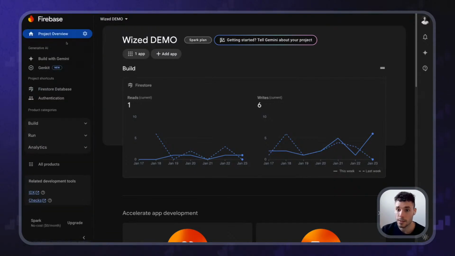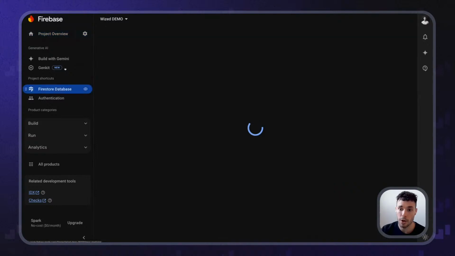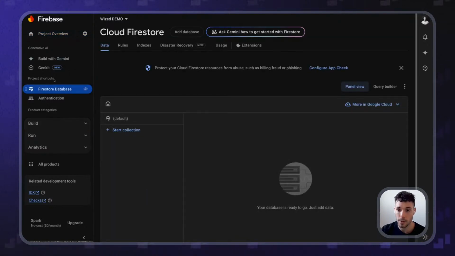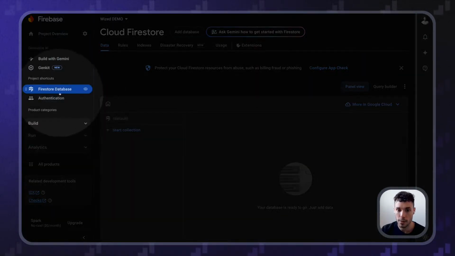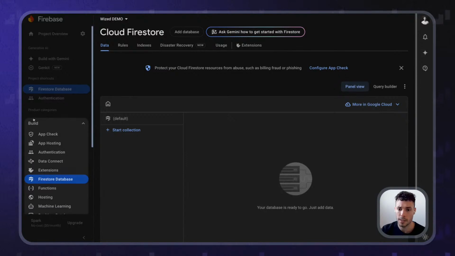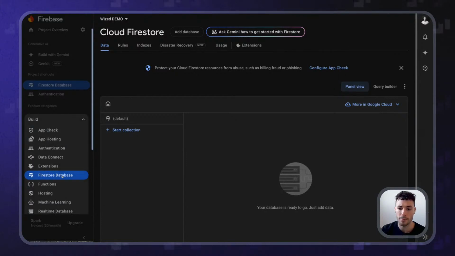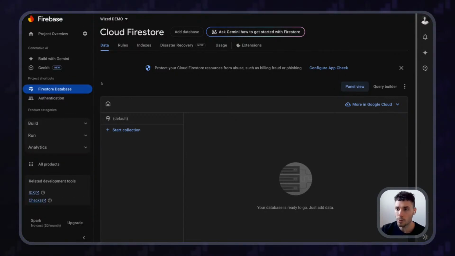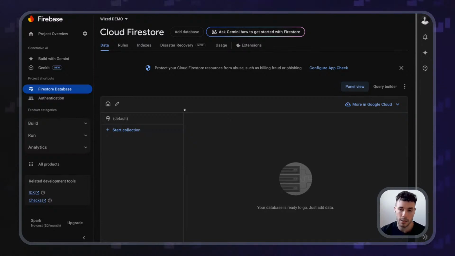So let's go to our database. If we open this Firestore database, which if you don't find it in the shortcuts, you can always open this Build menu and go to Firestore database. And you will see that this is completely empty. It is empty, obviously, because it's a new project. The moment that we start creating data, you will see how the data is stored in what's called collections.